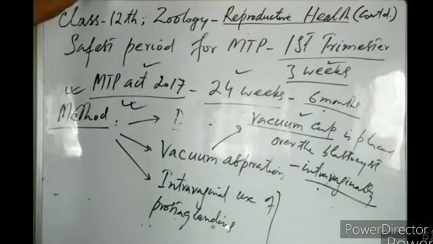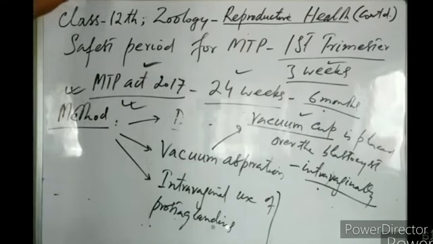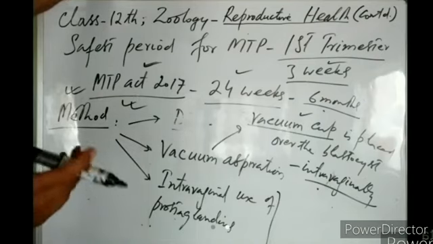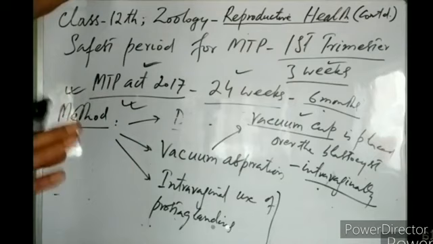Now this MTP has raised a hue and cry in our society. First of all, the religious scholars raised a hue and cry. They didn't agree that it is a genuine process. They say that it is an unethical process, right? So all the religious persons raised a hue and cry against the authorization of MTP. In the shadow of this MTP, many normal fetuses are being aborted, right? So it has created some problems in the society, but nowadays it is legally allowed under certain conditions, right?